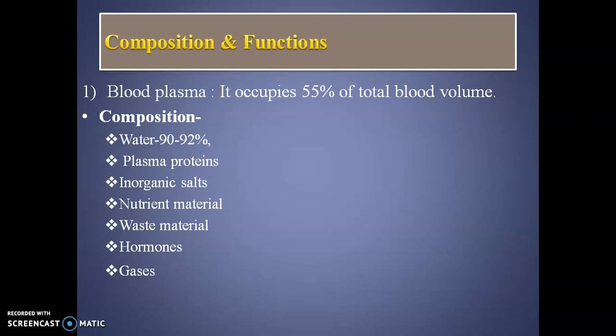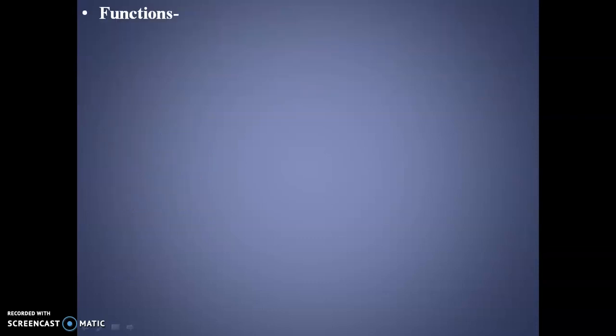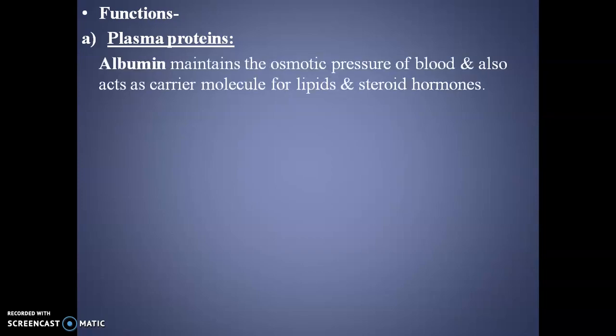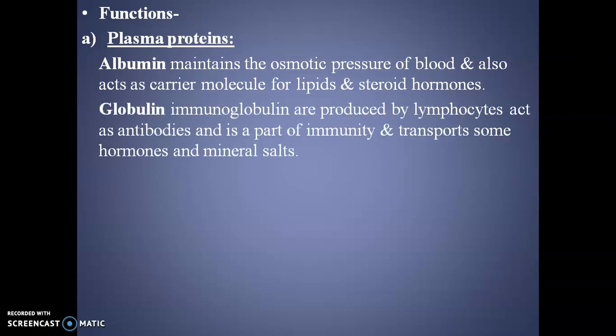After that, we are going to see the functions of this composition. We will start with the plasma proteins. Proteins present in the blood plasma are called plasma proteins. There are so many proteins, but out of them, we are going to discuss a few. First of all, albumin. Albumin maintains the osmotic pressure of blood and also acts as a carrier molecule for lipids and steroid hormones. The word osmotic pressure is very important because due to its maintenance of osmotic pressure, the blood vessel never empties.